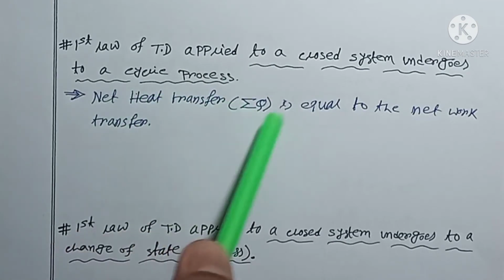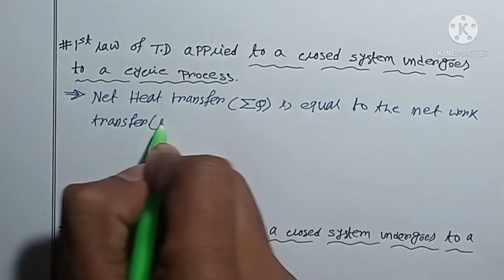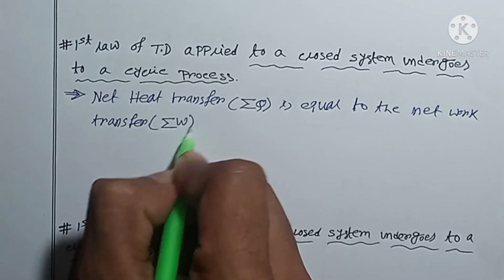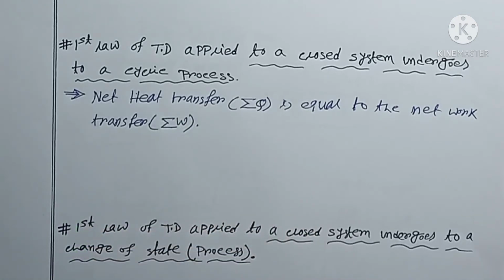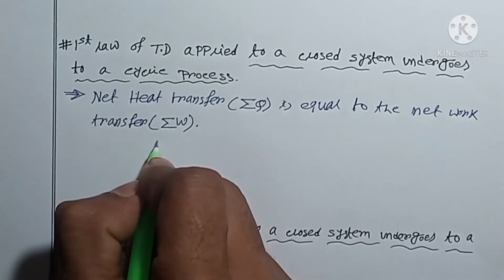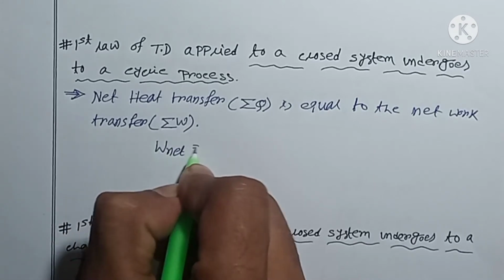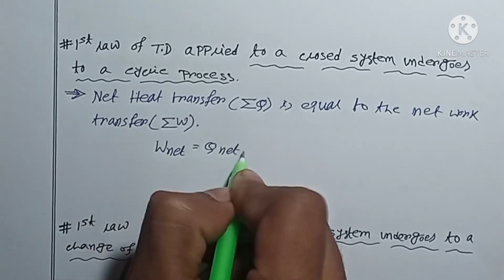Now in the form of an equation, how can you write it? Simply W net is equal to Q net.